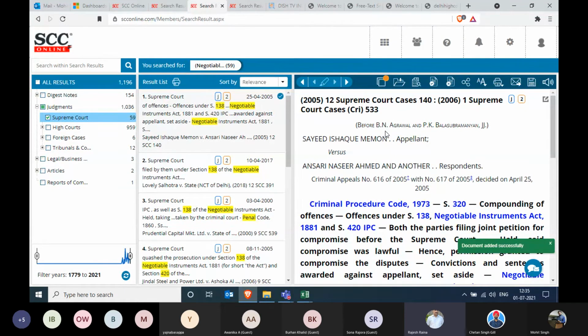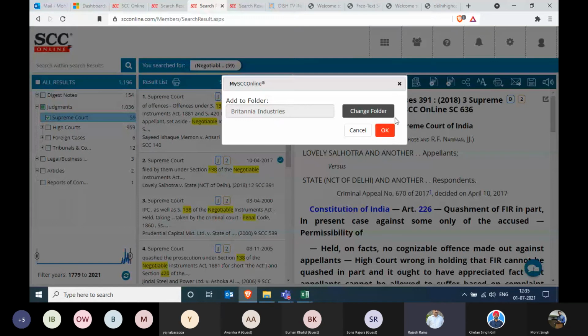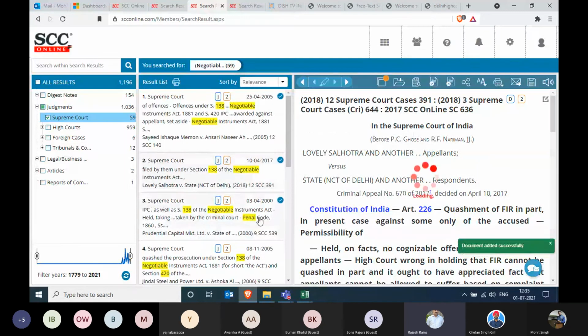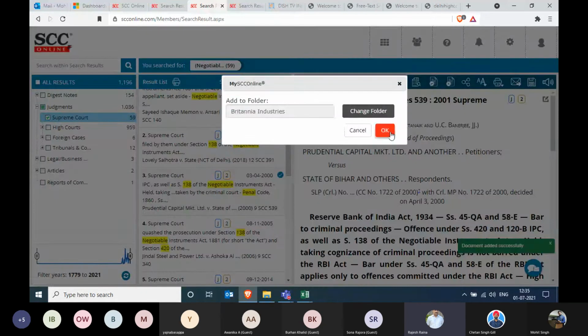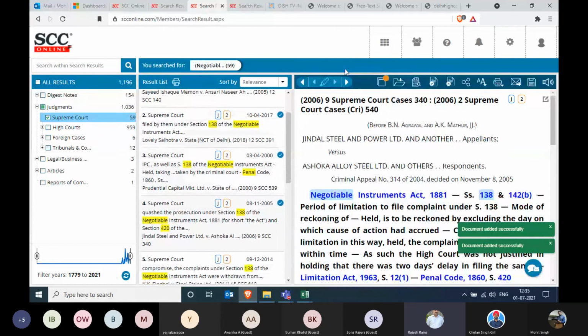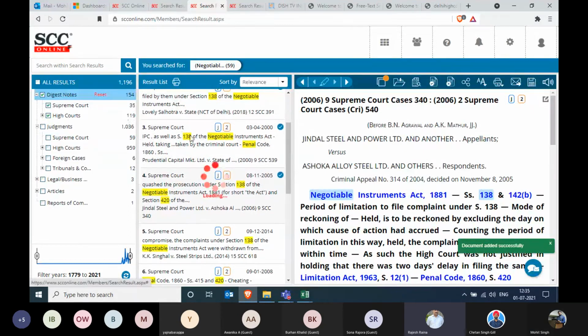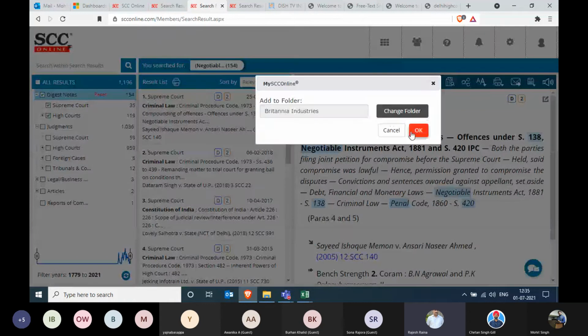Next, move on to another judgment quickly and repeat the same process. Here, I'll just simply click on folder because the folder is pre-selected. I click on OK. Same way, I can go for a high court judgment, I can go for a digest note, I can go for an article and different types of documents. Those all can be stored in the same folder.